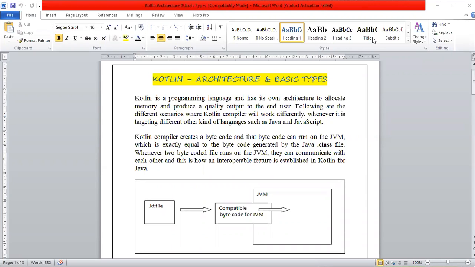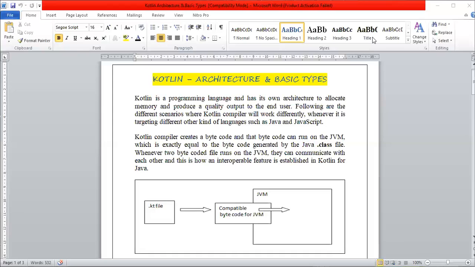Today, we will see some theoretical aspects of architecture and basic types that we have in Kotlin. So Kotlin, basically, is a programming language and has its own architecture. It allocates memory and produces a quality output to the end user, following different scenarios where the Kotlin compiler will work differently. So as I said, it's not Java, but it definitely works with JVM.